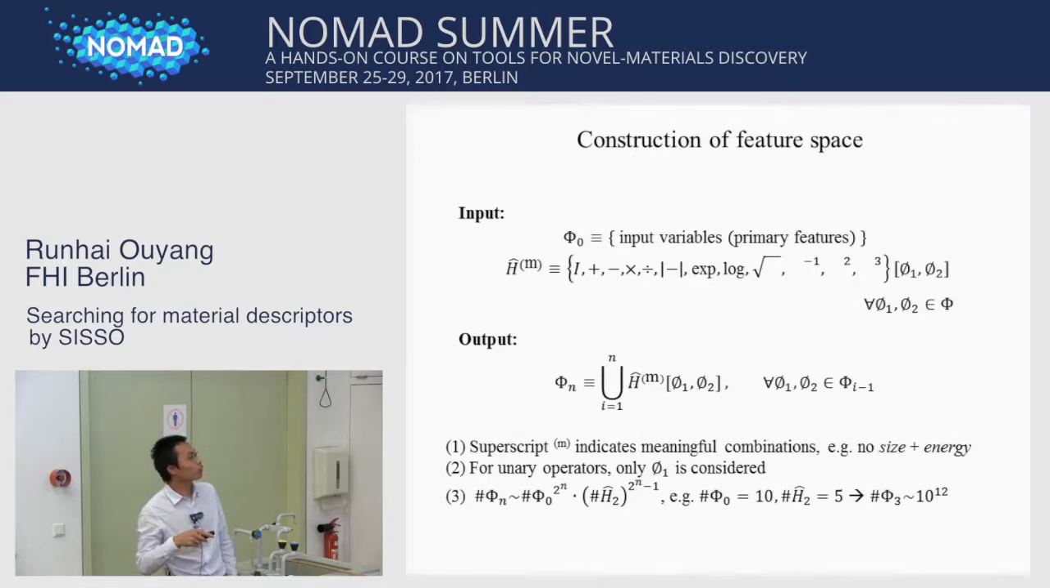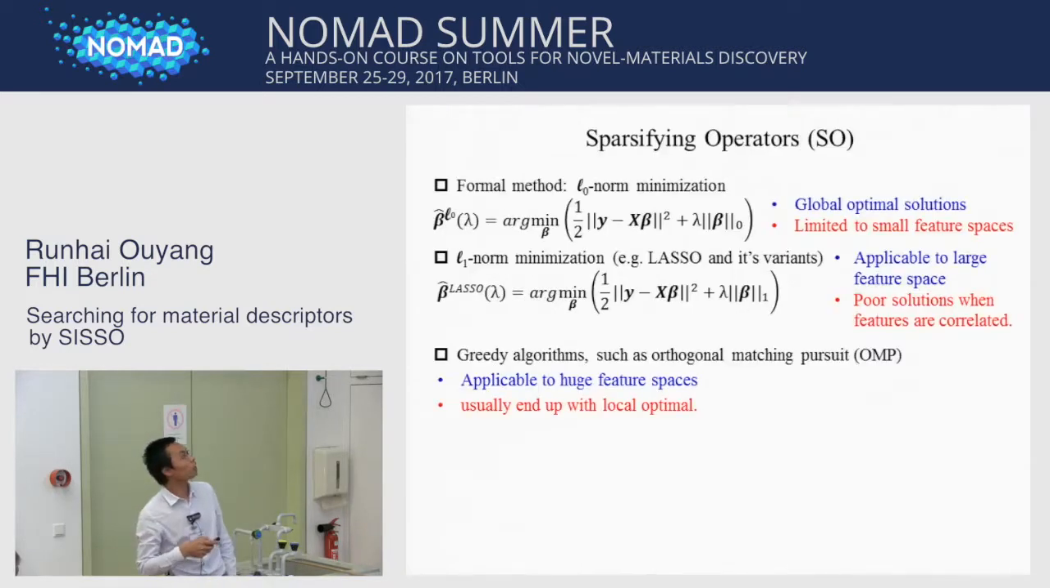For example, if the size of phi 0 is 10, and the number of binary operators is 5, then we will have phi 3 with a size of 10 to the 12. So it's a huge feature space. That means we need a good method to manage a huge feature space for the sparse solution. And here are the popular sparsifying operators.